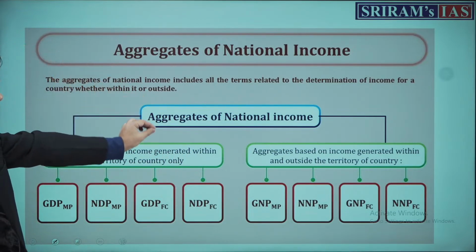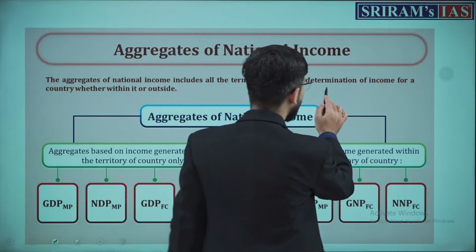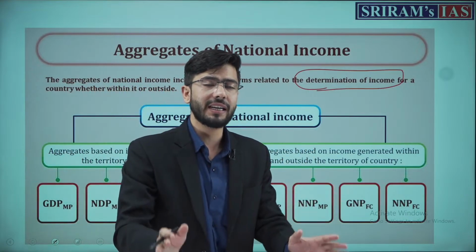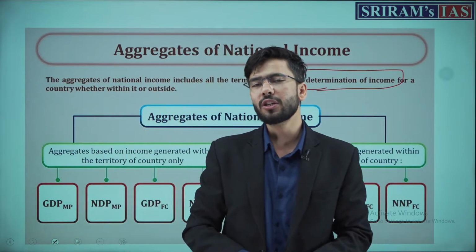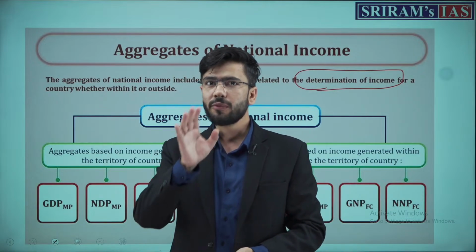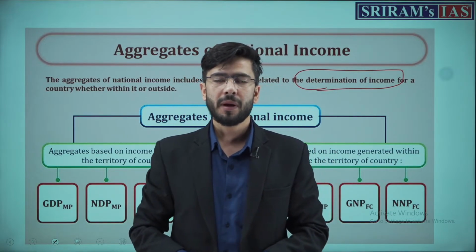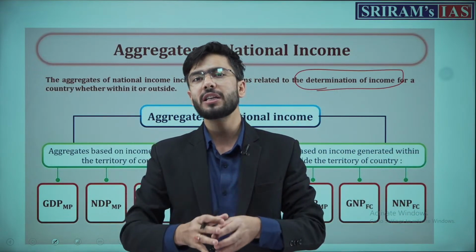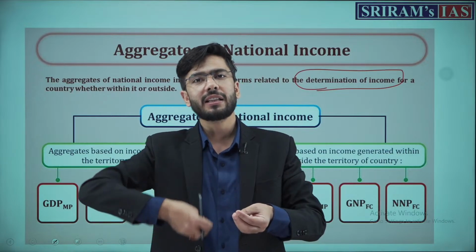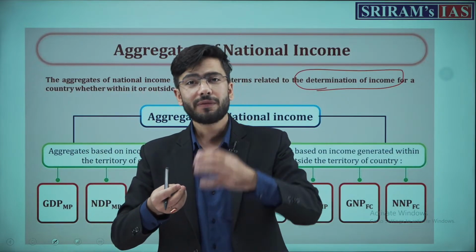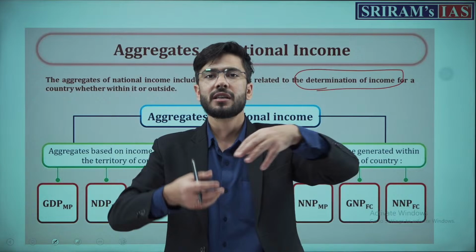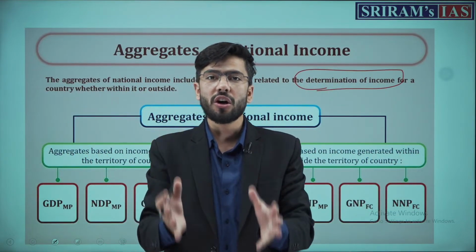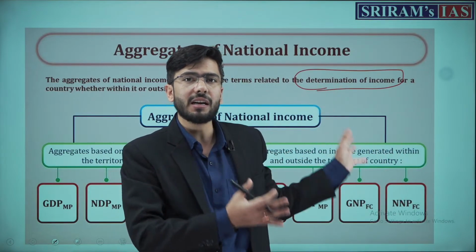Understand what are the aggregates of national income? These are all the terms which are related to the determination of national income, that is, how do we determine the income of a country, the income of a nation. Why should we determine the income of a nation? Because if you do not know how much is your income, how much is your family income, then how will you manage your expenses? Then how will you manage your expenditure, savings, and then think about your investments, and further plan your retirement, pensions, insurance, healthcare. Everything is planned according to the income of a person, income of a country.